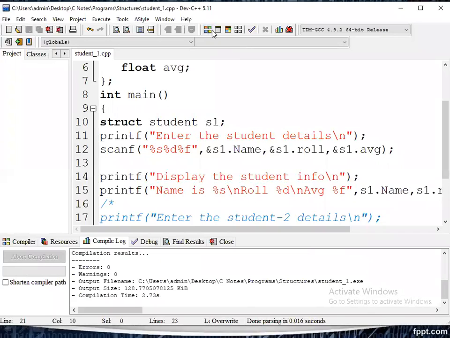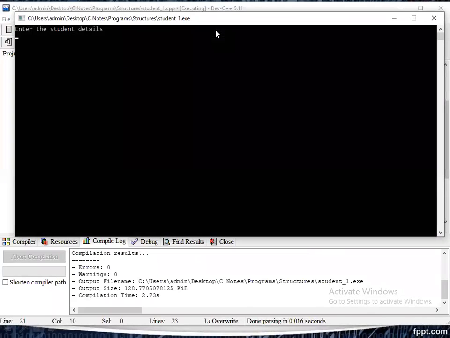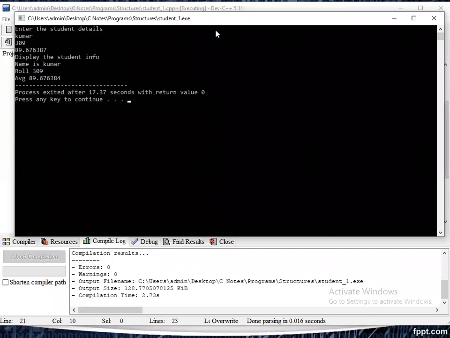No errors. Next, we can enter the information. Enter the student details. What is the first field? Name: Kumar. You can use any name. Next field, roll number, an integer. Next one, percentage. Display the student information. Name is Kumar. Roll number is 309. Average is 89 point something.